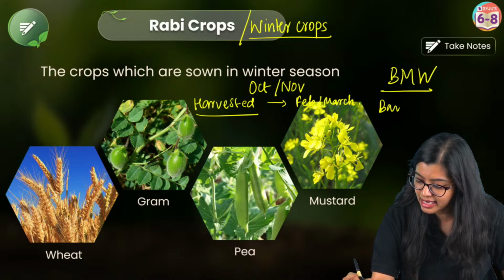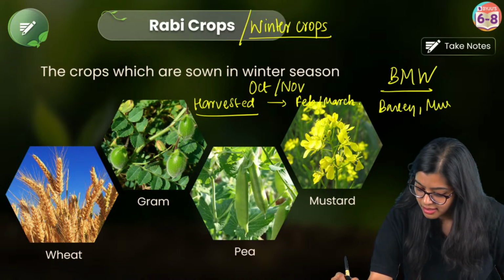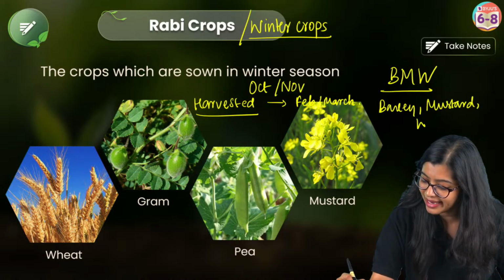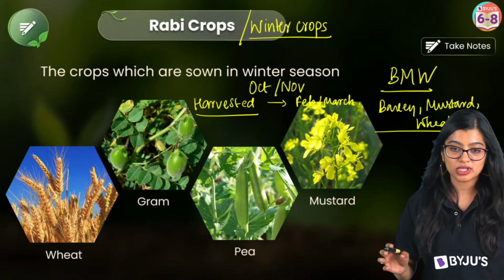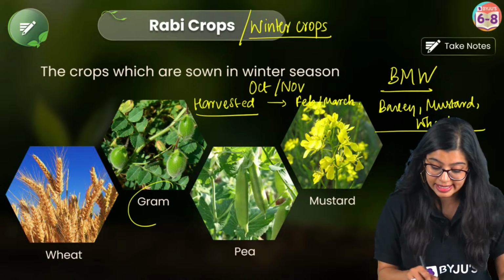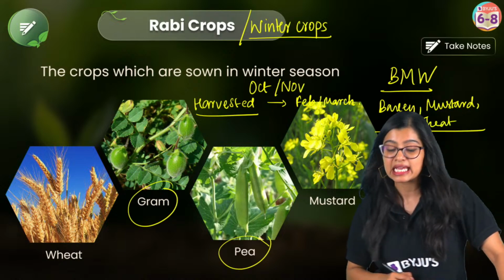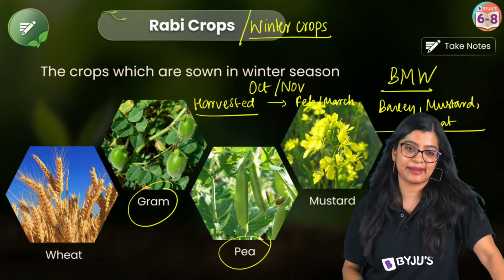You have barley, you have mustard, right? And then you have wheat, right? So these are all some examples of Rabi crops. Apart from that, as you can all see, you have gram, you have peas, right? They are all examples of the same.